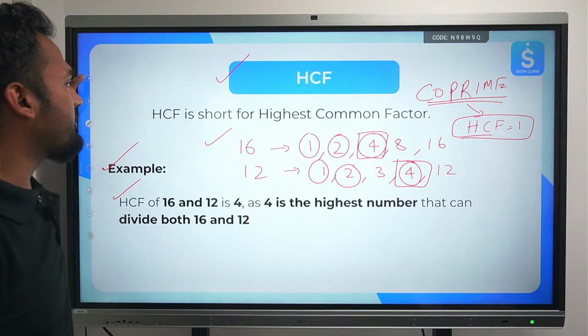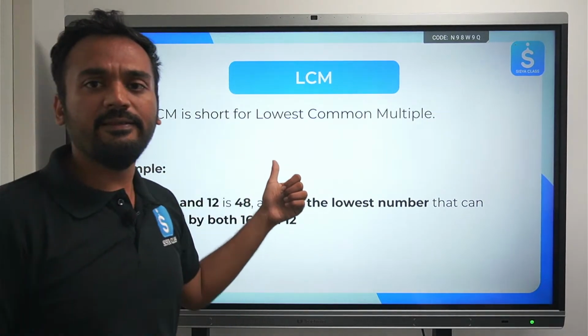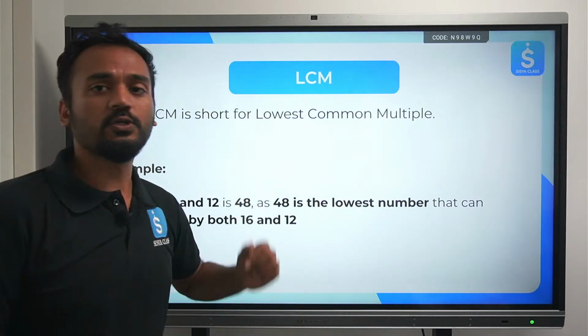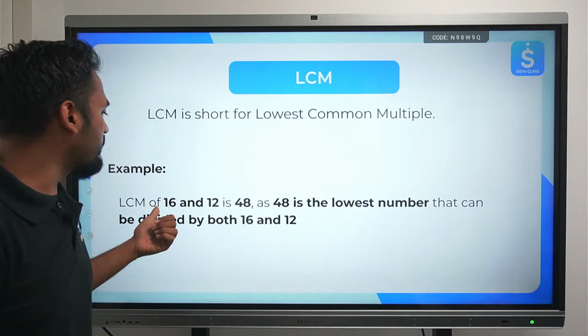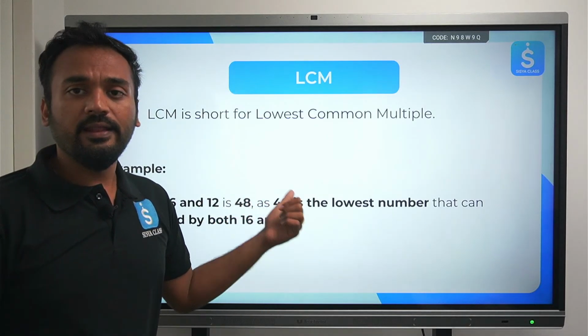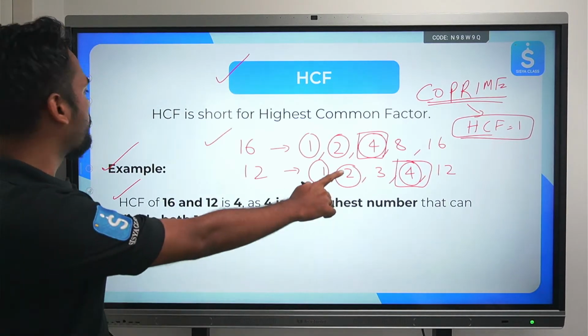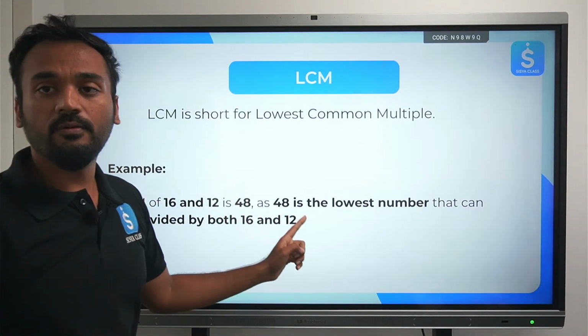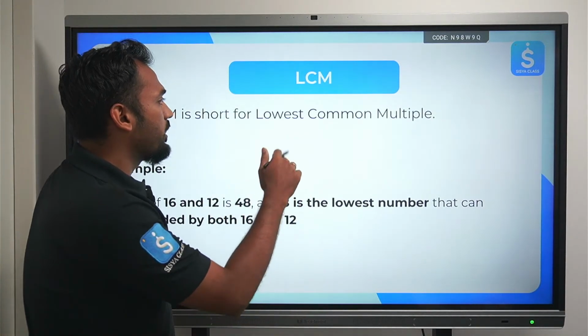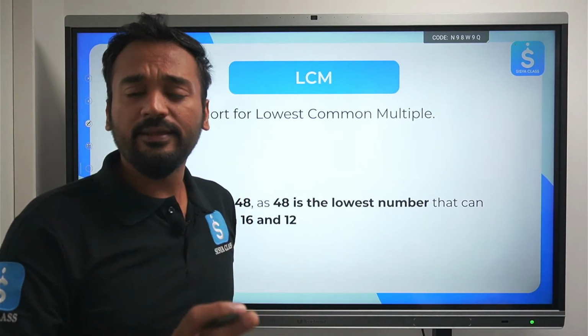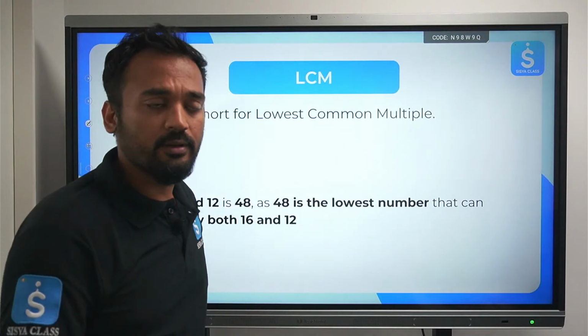Let's move ahead. The HCF concept is clear. LCM is short for lowest common multiple. LCM of 16 and 12 is 48. HCF of 16 and 12 we got to be 4, and LCM is 48. How to find the LCM? You list down the common multiples and then find the lowest common multiple.